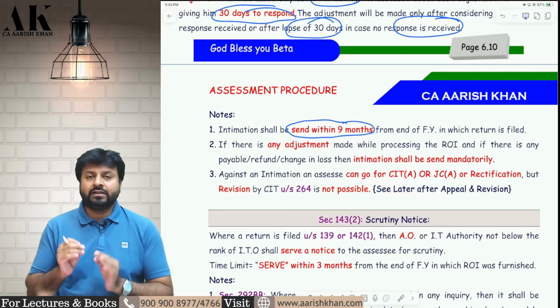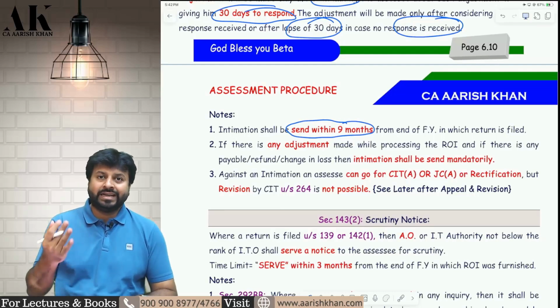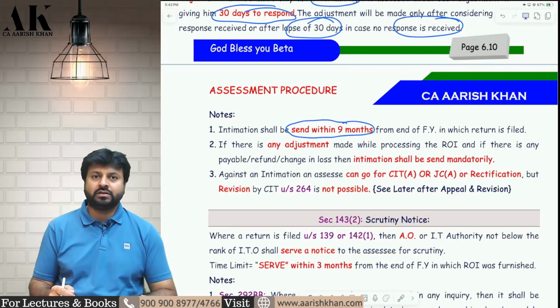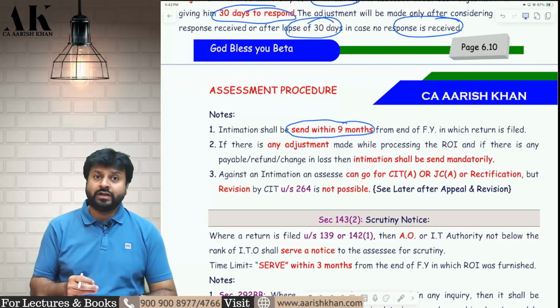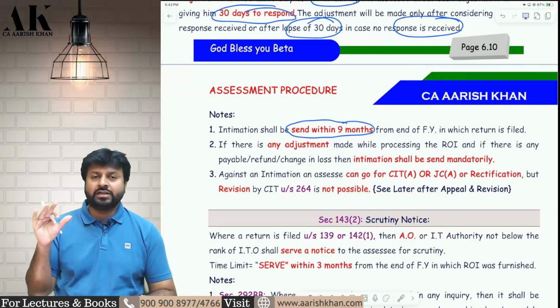So whenever you file the return, from the end of that financial year, within 9 months the department will send you the intimation. Sir, can you explain with the help of numbers? Yes. For previous year 24-25, when will you file the return? I will file the return in the month of, say, July 2025. July 2025 falls in which financial year? It falls in financial year 25-26.